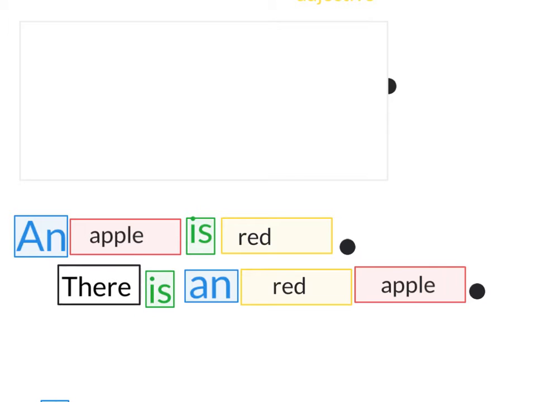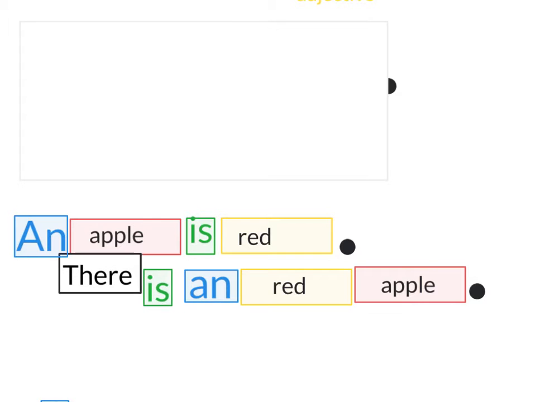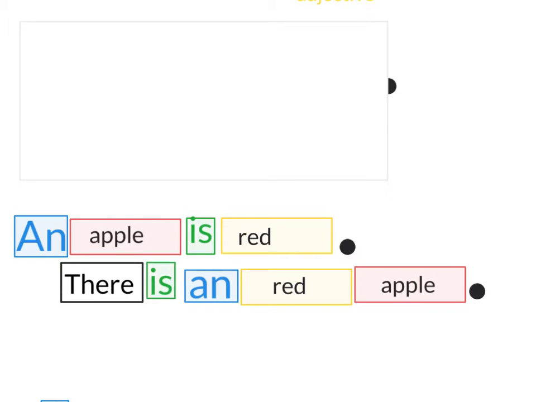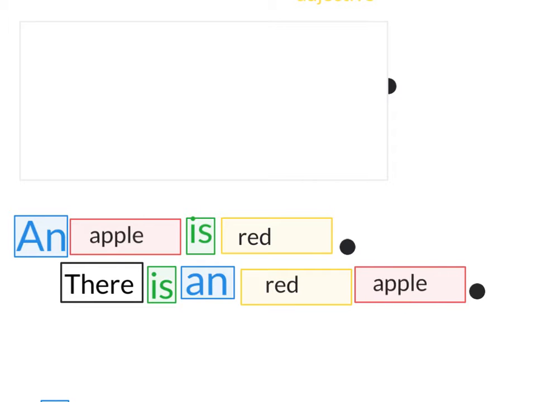So when we look at there, we have to decide, do we use is or are? Well, the subject is going to come after there is. And we need to decide if the subject is just one or more than one. Well, this is not a noun. This is not a noun. Here is the noun. This is a thing. It's just one, so we use is.